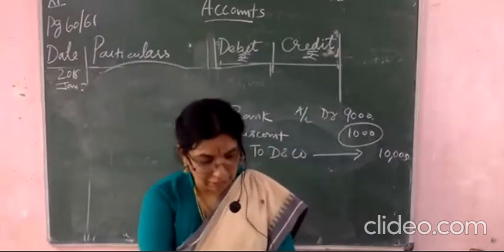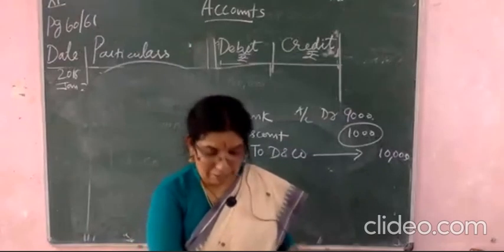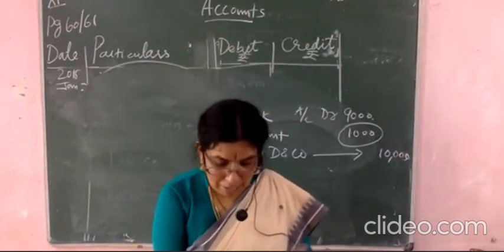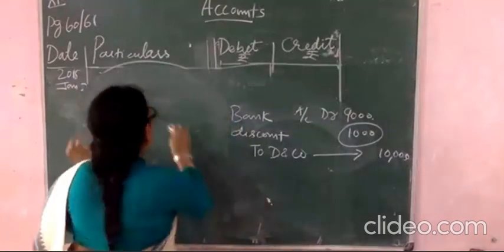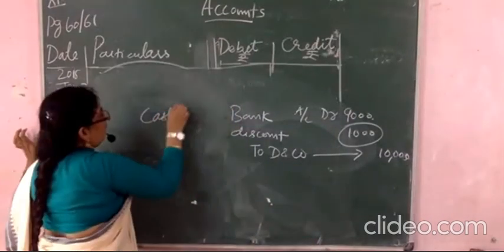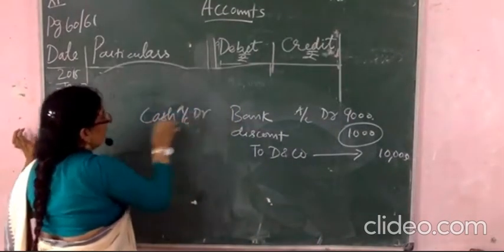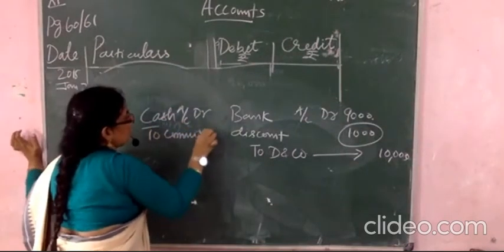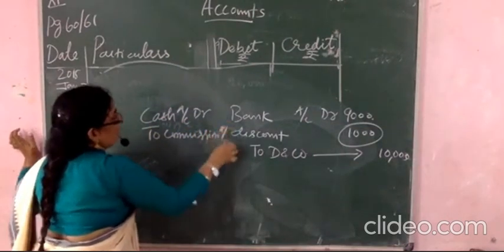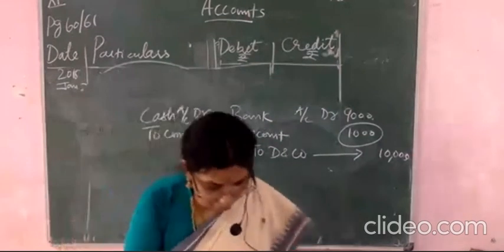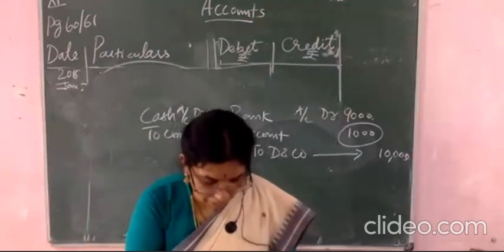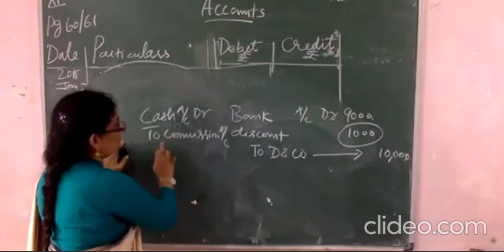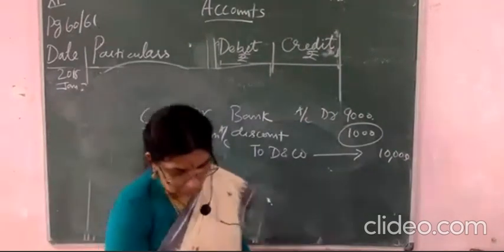And here you see that commission is being received. Commission is received, so commission will be credited. So cash account, here you will write cash account debited to commission account. What is the amount here? Commission received in cash 5,000 rupees. You will write it over here. Cash account debited to commission account.